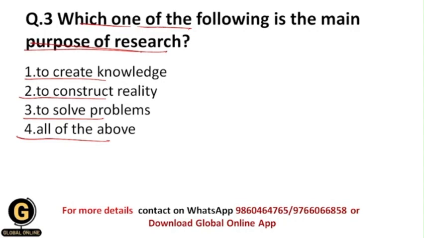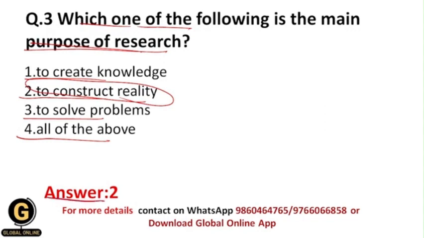So basically the main purpose of research is to construct reality, because it includes investigation and experimentation, and research describes different concepts, it explains different concepts. Research predicts a situation, or it predicts a solution. Okay, and that's why the correct answer for this is the second.